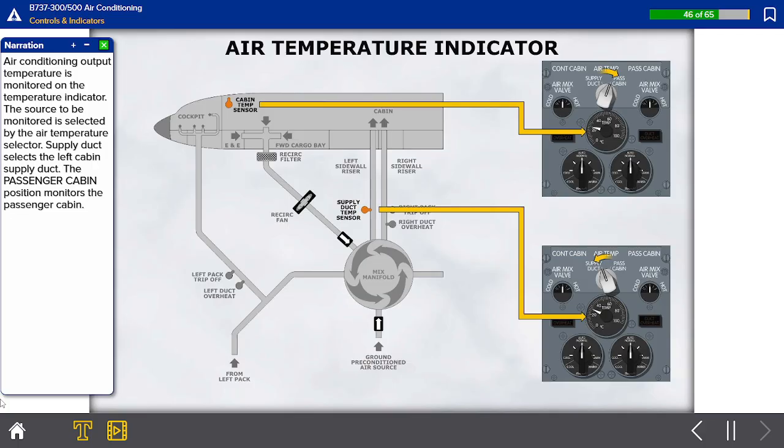Air conditioning output temperature is monitored on the temperature indicator. The source to be monitored is selected by the air temperature selector. Supply duct selects the left cabin supply duct. The passenger cabin position monitors the passenger cabin.